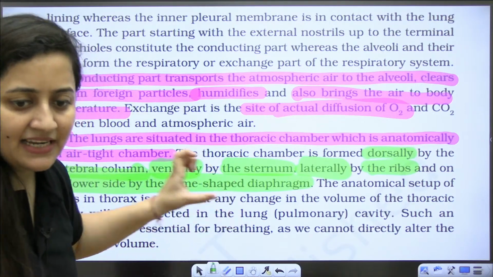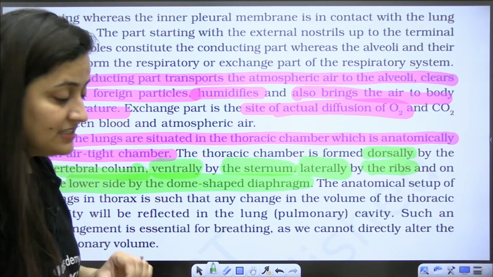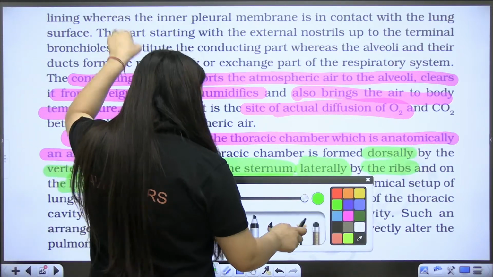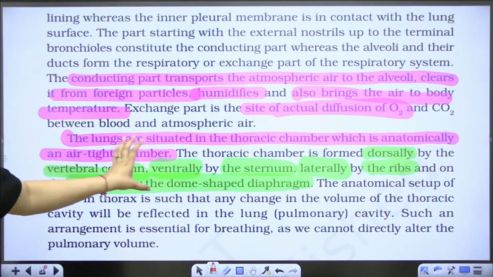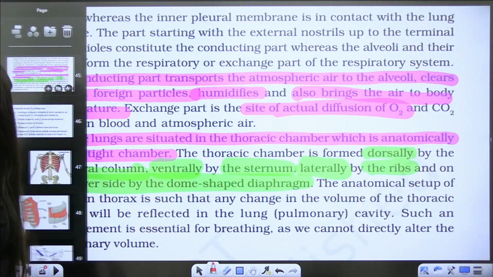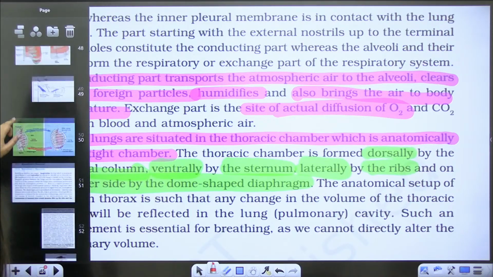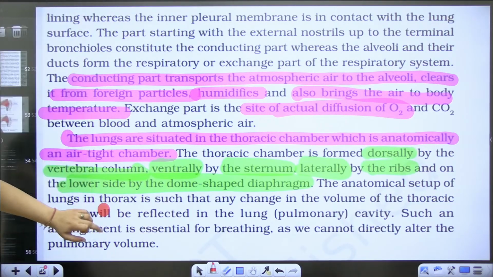The next line is very important. All the things I am highlighting are important, but this next part is very important because it explains something related to the mechanism of breathing, which is the topic we are going to start.